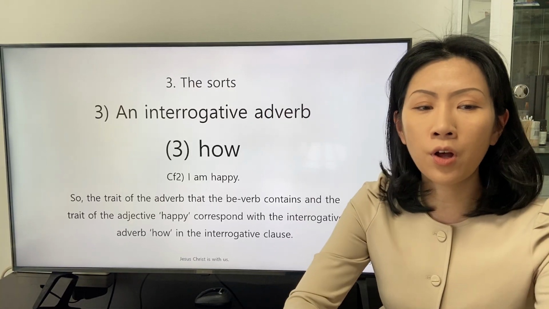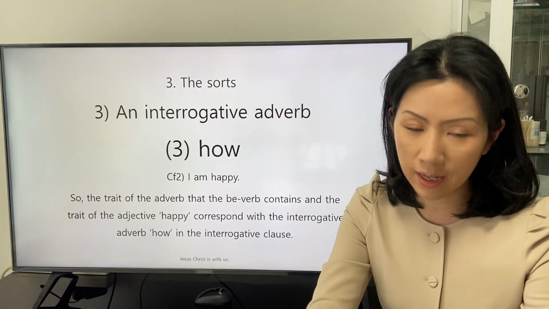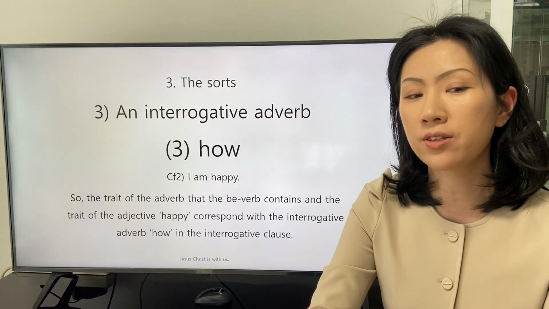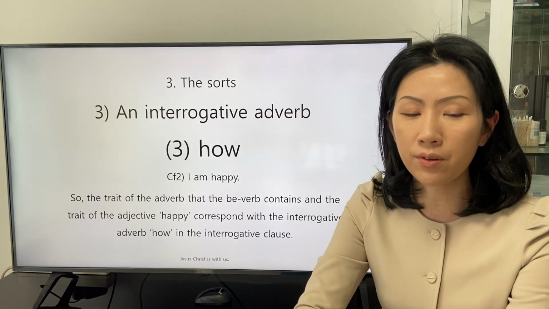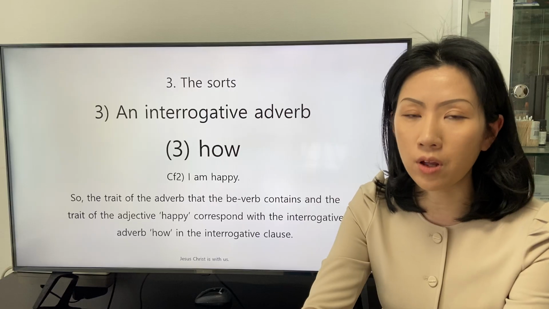So the trait of the adverb that the be verb contains and the trait of the adjective happy correspond with the interrogative adverb how in the interrogative clause.